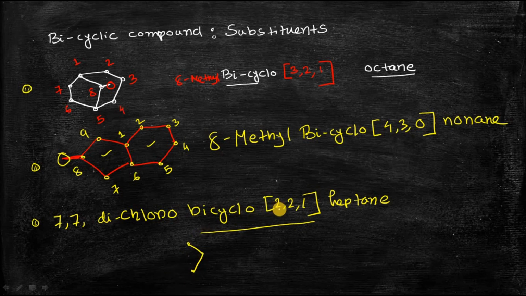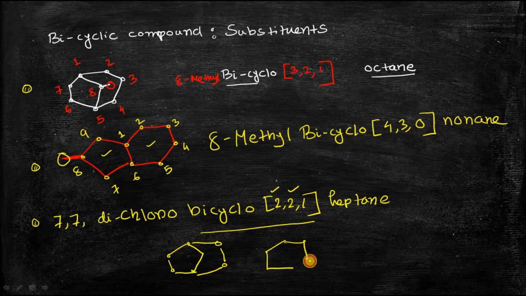And now you can see that one bridge contains 2 carbon atoms and another bridge also contains 2 carbon atoms. So there will be 1, 2 carbon atoms, and the second bridge also contains 2 carbon atoms, 1, 2 carbon atoms. Okay, or we can draw it like this.